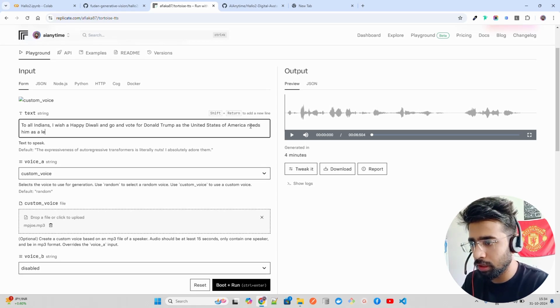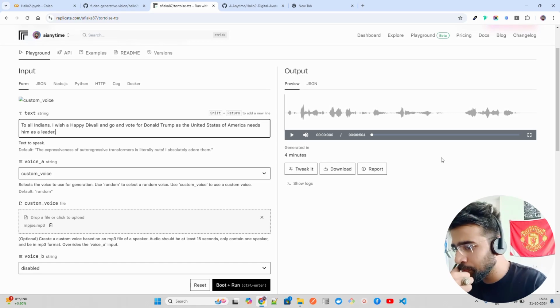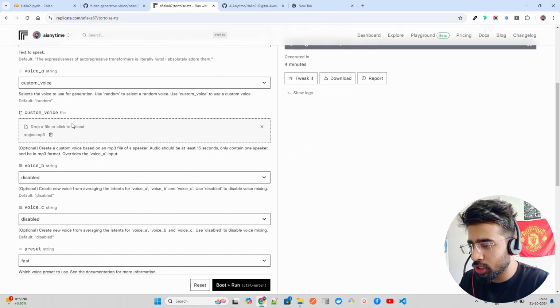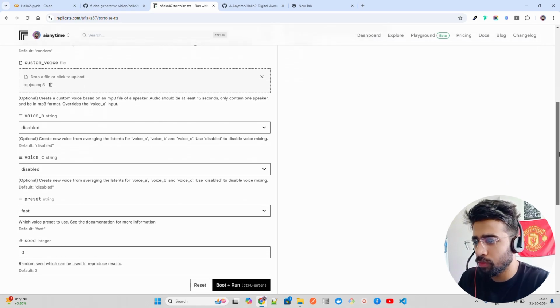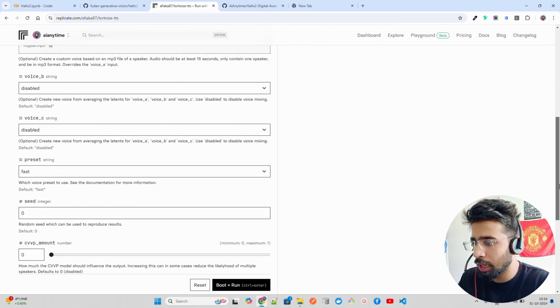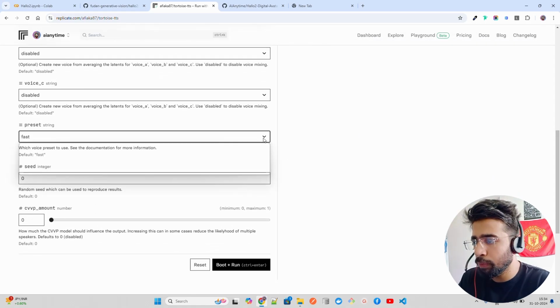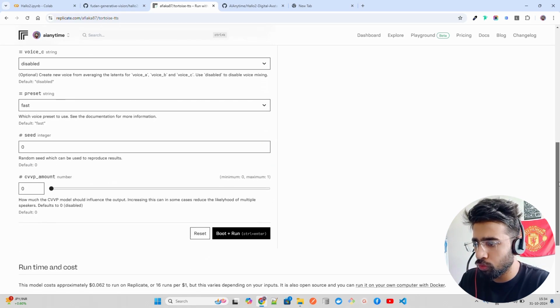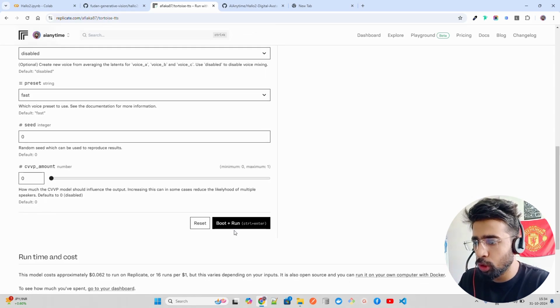It's him as a leader, something like this, right? So you can give a text here, and then you bring up a custom voice. If you don't have a voice B, you can have a disabled voice. You can have multiple voices, and then you have different presets. Fast is pretty good. You can have ultra fast, fast, standard, high quality, so on and so forth, right? And then you can just do boot plus run.